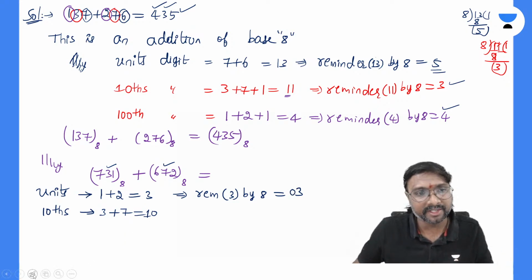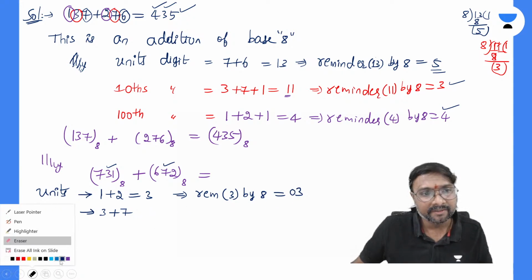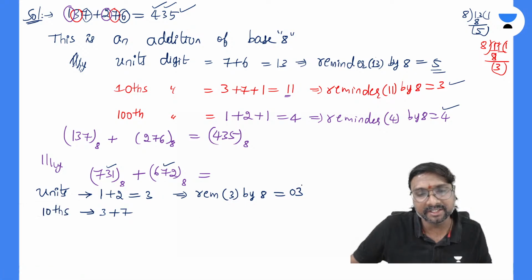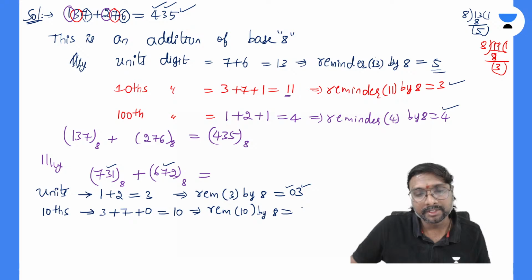So 3 plus 7 plus how much can we add from the previous one in the tens digit? This is in the units digit, this is in the tens digit now. So that is the 0 you are having, right? So this is your 10. Now tell me, what is the remainder of this 10 by this 8? How much does it come to be? This is a 2, right? Yes, this is 2.